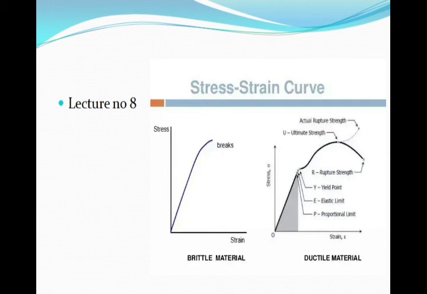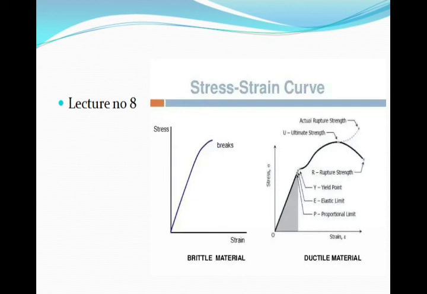However, it is difficult to determine accurately the proportional limit, so it is necessary to base the working stress on either the yield point or the ultimate strength, and we have to divide it by a number n, which is called the factor of safety.